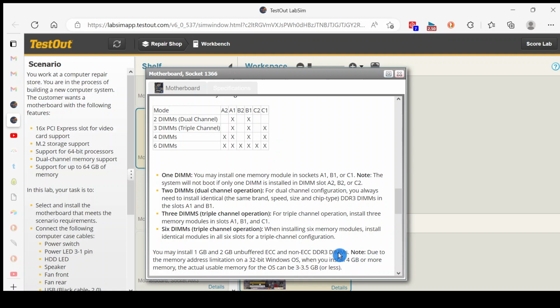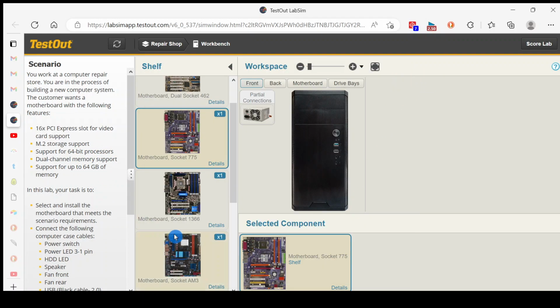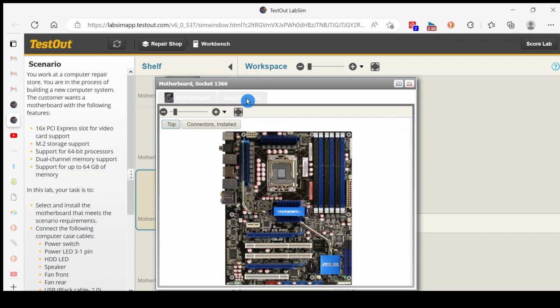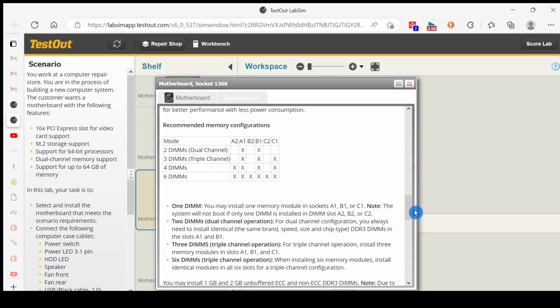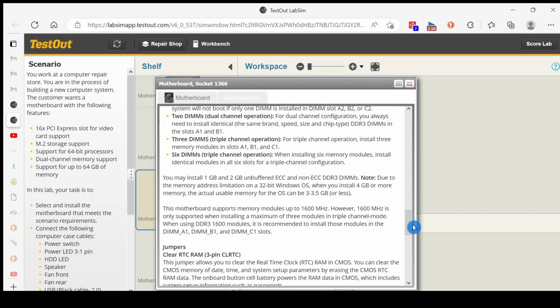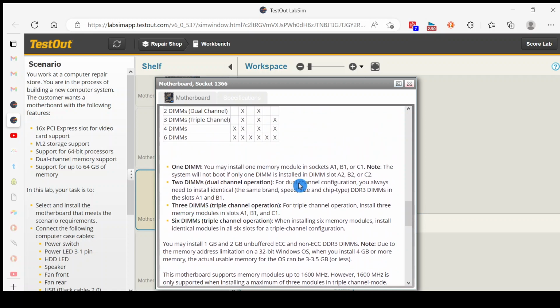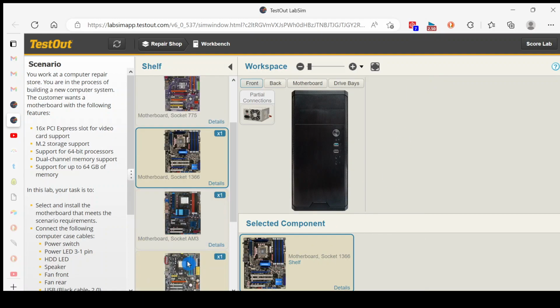Oh, we can do 4 gig. So 6 times 4 gig would be 24 gig, and that would not suffice for 64 gigs, so we can eliminate this motherboard. Yeah, we just eliminated this one by going down to system memory and finding out it has 4 gig and 6 slots, so 24.